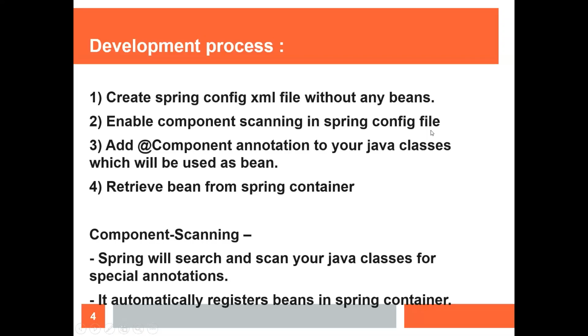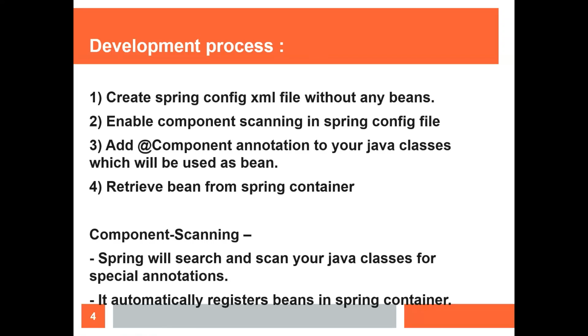Normally we have Java classes for beans. For example, for coach we have made one Java class. For any bean, we have a Java class. So the idea is that we have to tell Spring that this Java class is a bean.